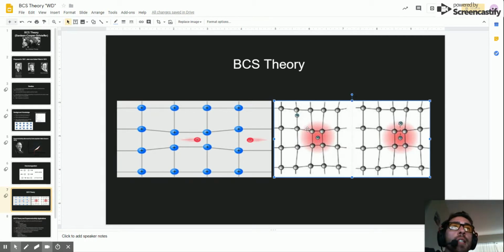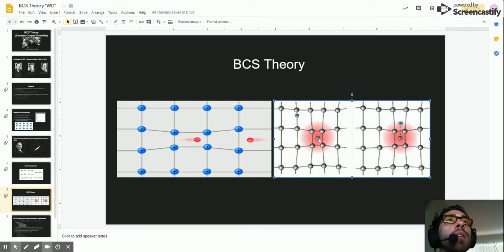Now let's look at this image to the right. The very small circle is the electron again, and the bigger circles are the atoms of the material. When these electrons travel, they bring these positively charged atoms closer. And when all four of these positively charged atoms are closer, they act as a big positive charge, a big positive cloud indicated by this red cloud here.